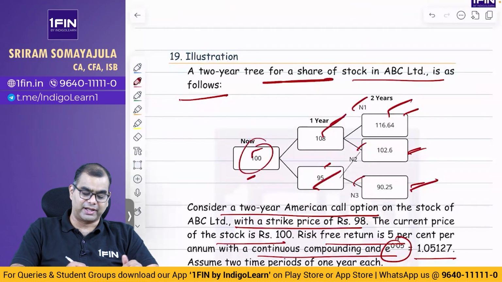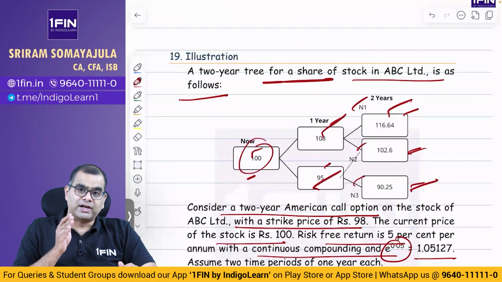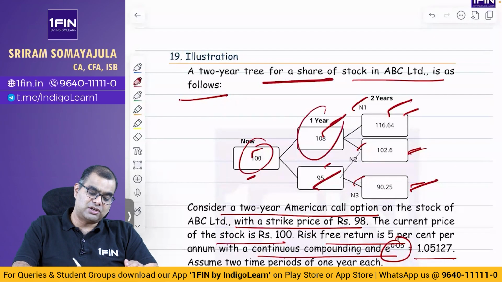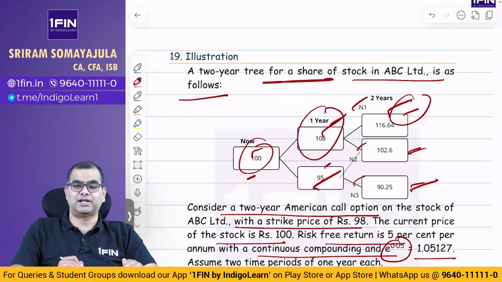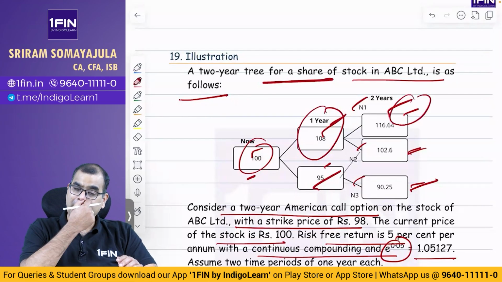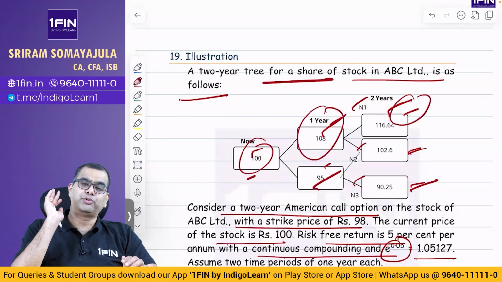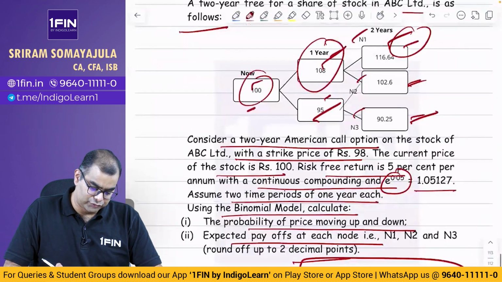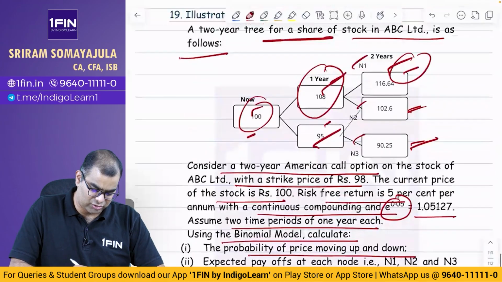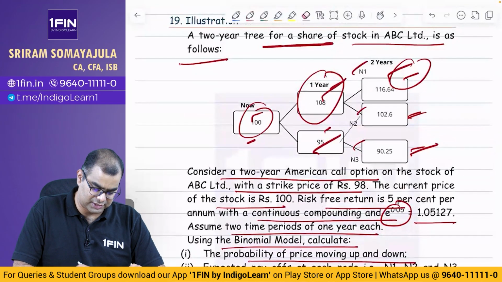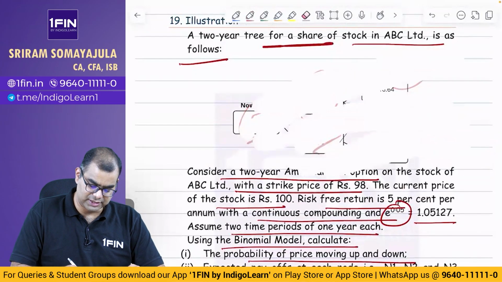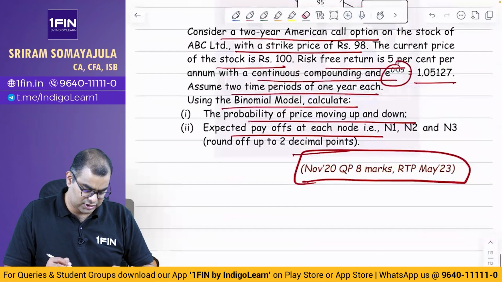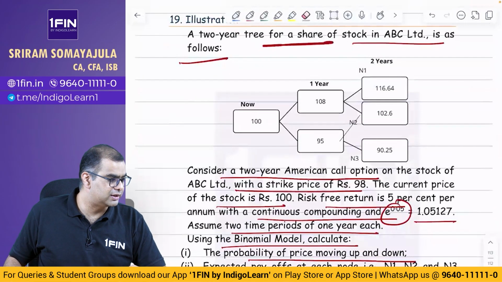Don't assume that you can exercise on day 1, day 20, day 30, day 40. Assume that it can be exercised on day 365 or day 730, 365 times 2 is 730. Assume it that way and then compute the value of the option. That's the whole story, nothing else. Now let us see. Let me clean this up and let us put some data. What is the data? The data from question number 19.